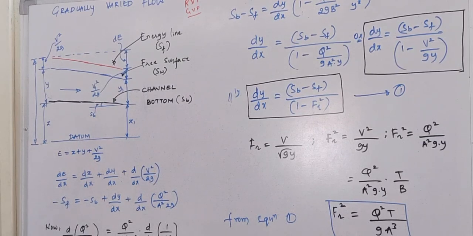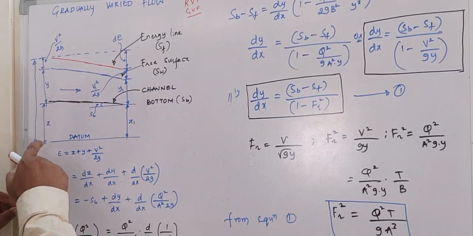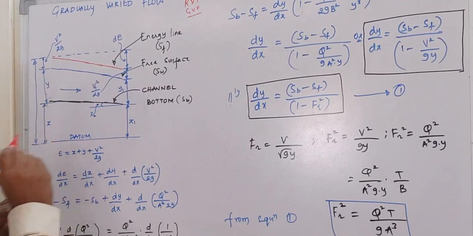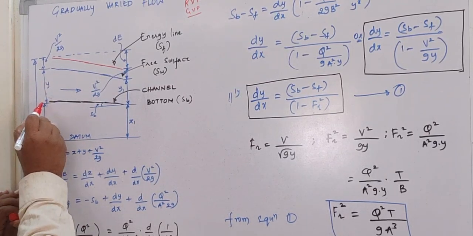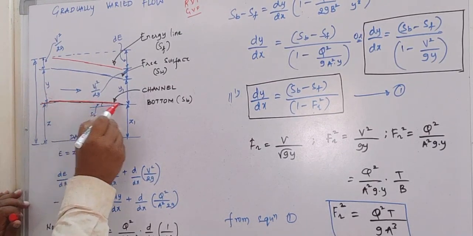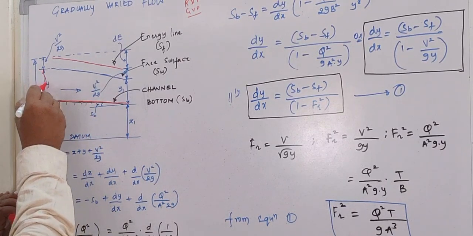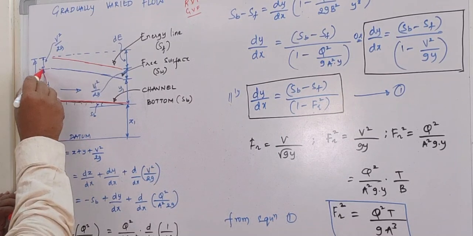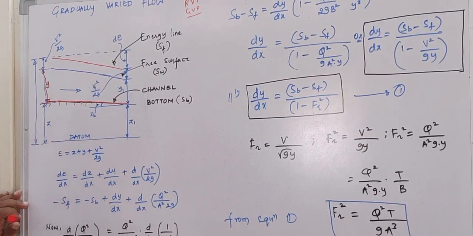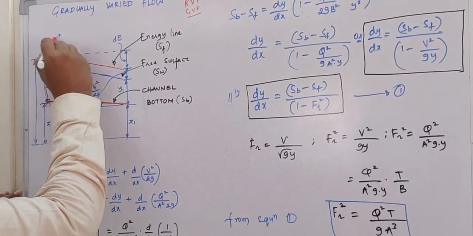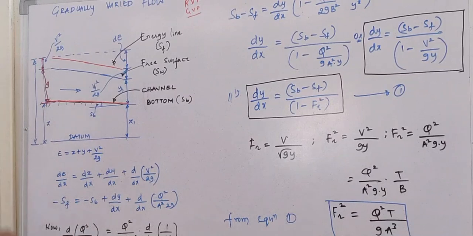So with the assumptions, let us consider this is the datum or the reference line. This is the canal bottom, and this is the depth of flow in the channel, that is y. And this v square by 2g is the velocity head.